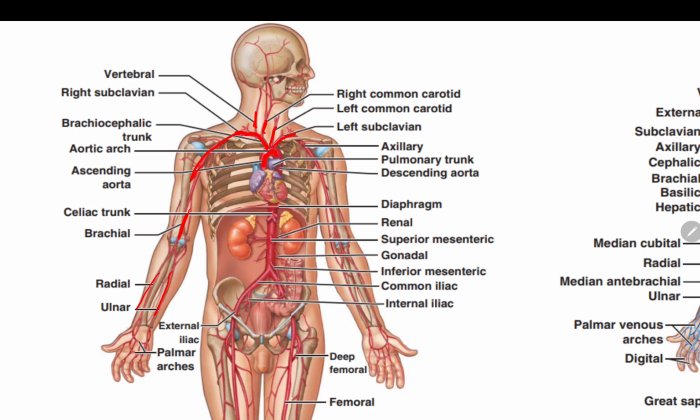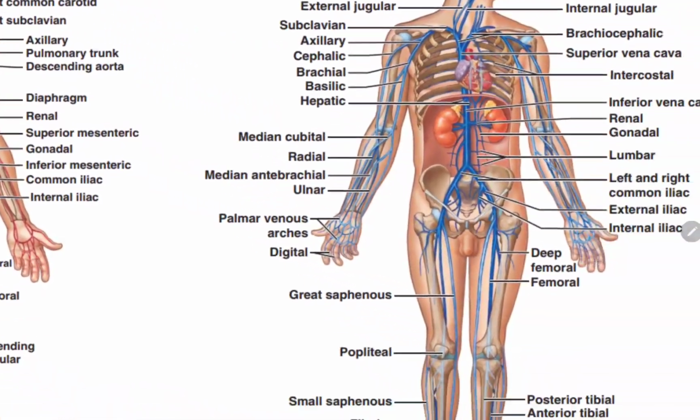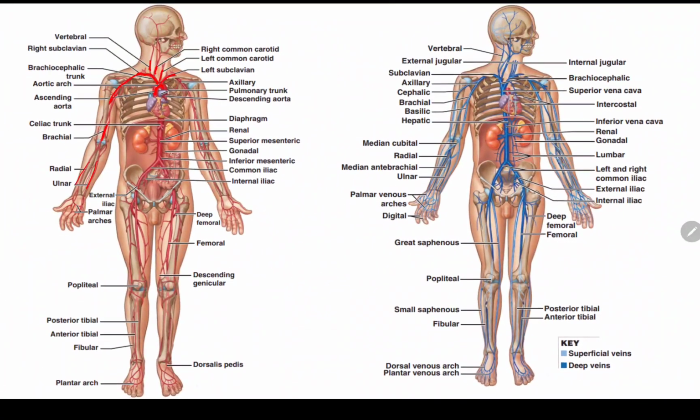Remember, these vessels are named after the location of where they're at. Same thing with the veins, really. These veins follow the same direction as these arteries. Remember some of these veins: the external jugular vein. These jugular veins drain the brain of blood. The subclavian veins are where those lymphatic trunks dump into. Remember this great saphenous vein, the longest vein in the body.